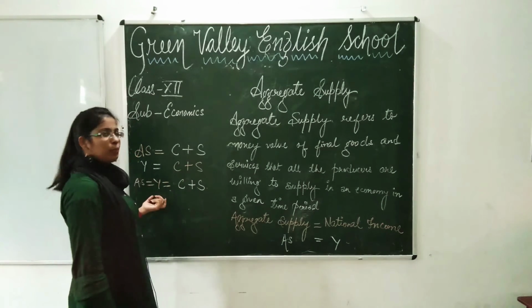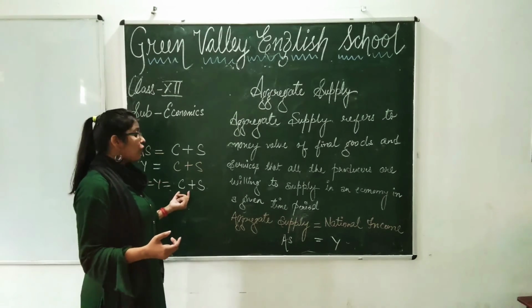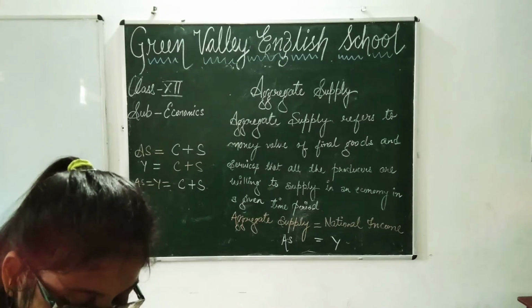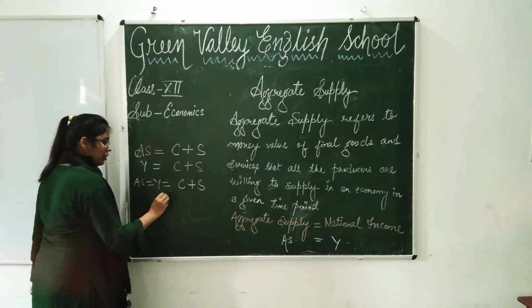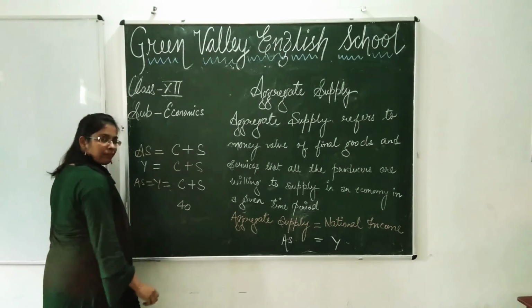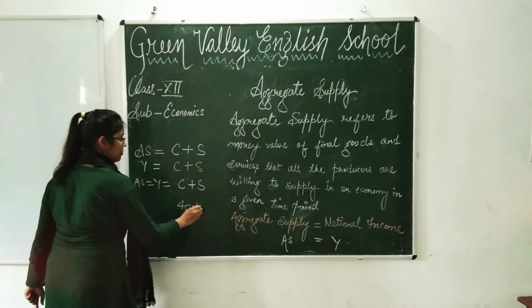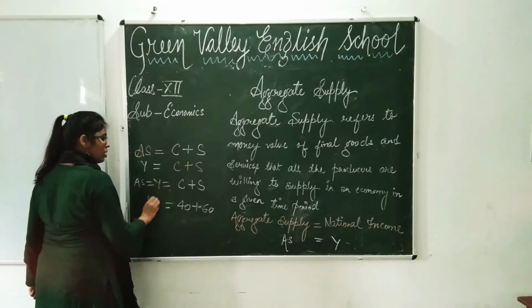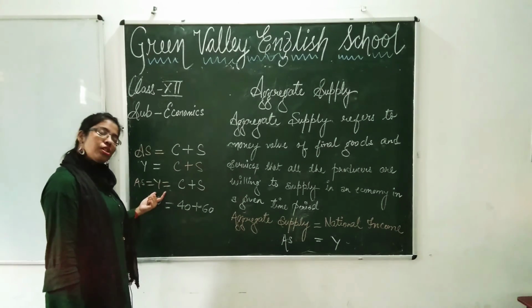Suppose you are having 100 rupees and you have consumed 40 rupees. So what is your saving? 60. So that 40 plus 60, for example, suppose you have consumed 40 rupees, and you have saved 60 rupees. So this 40 plus 60 will result into 100, and this 100 is what? Aggregate supply as well as national income.